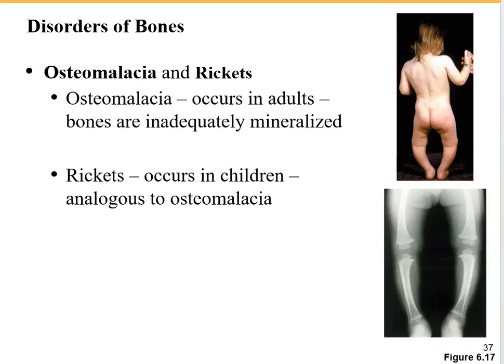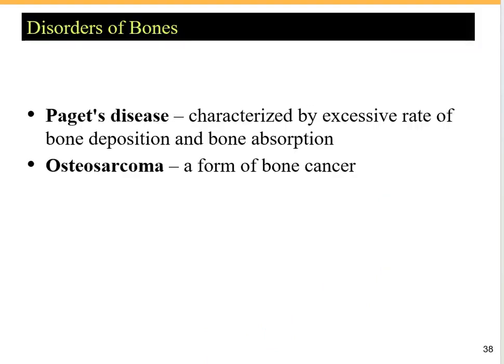Next, we have osteomalacia and rickets. These are both conditions where the bones don't get enough minerals to be strong and healthy, but osteomalacia affects adults and rickets affects children. Then the last one is Paget disease, which causes bones to grow and break down too quickly, leading to weakened and deformed bones, while osteosarcoma is a type of bone cancer where cells grow uncontrollably, forming a tumor in the bone.